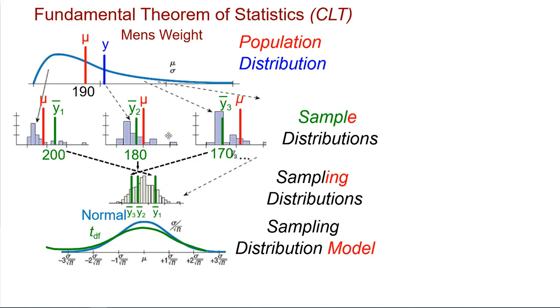Now, when we take those samples, those means, and we put them all together, that will give us a sampling distribution. And the model that we would use for the sampling distribution is actually a t model, based on our degrees of freedom. So the reason why we don't use the normal model, which is the blue one here, and before Gosset discovered the whole problem with Guinness, the reason we don't do that is because when we take the sample means and we take the standard deviation of our sample, the standard deviation is always going to be less than what it would be if we were comparing it to the actual true mean of 190.